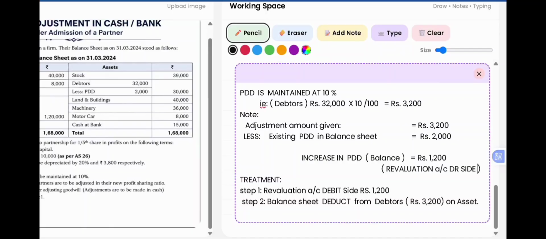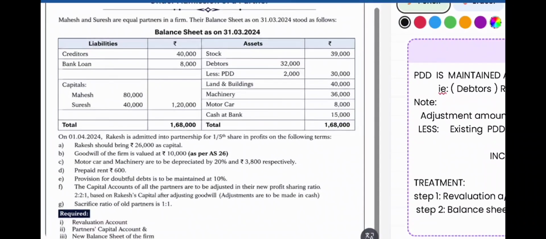So once again, the treatment for this, rupees 1,200 will appear on the debit side of revaluation account as it is decreasing the value of the asset debtors. And in the balance sheet, we have to deduct from the debtors 32,000, deduct the new PDD, that is 3,200, on the asset side. As our PDD has increased, this is the adjustment which has to be treated. Now in this particular question, we have a new adjustment, capitals of the partners, which we will see how to treat when we prepare the partners' capital account.